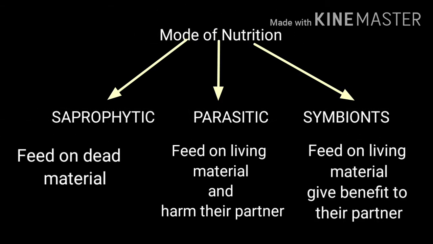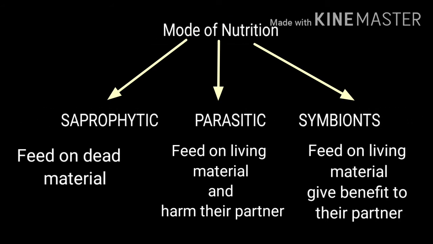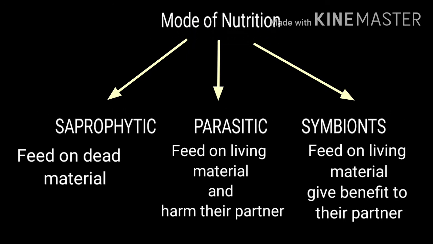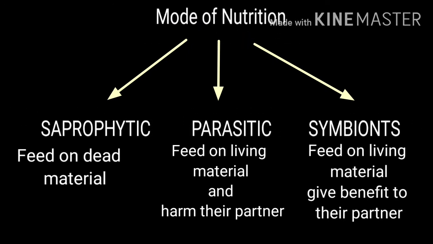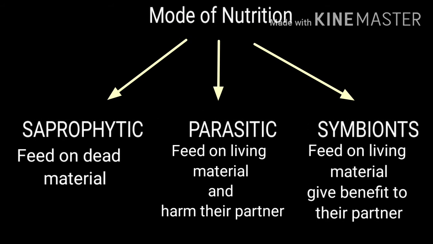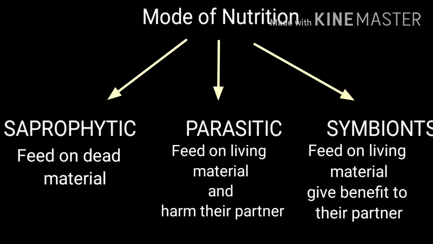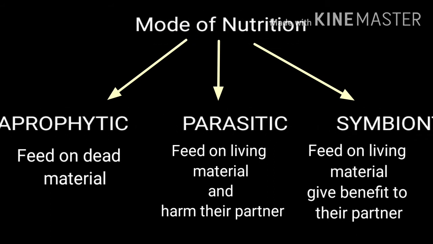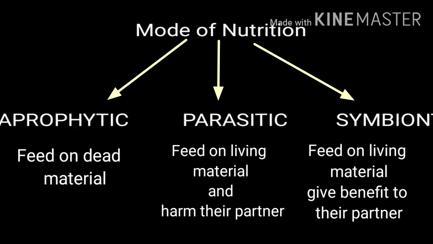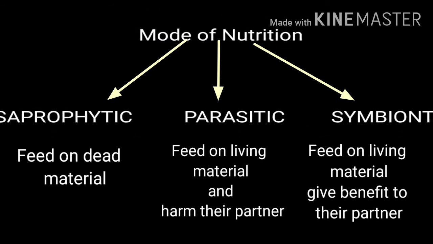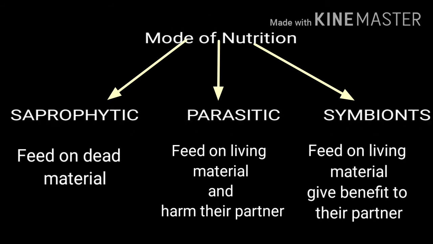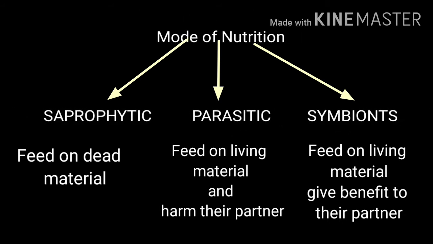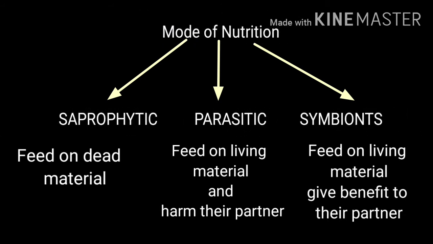As we know that fungi are heterotrophic, they depend on others for food. So they have three modes of nutrition: saprophytic, parasitic, and symbionts. Saprophytic fungi feed on dead and decaying material, whereas parasitic fungi feed on living material, and symbionts also feed on living material. But the difference is that parasitic fungi harm their partner, whereas symbionts help their partners.